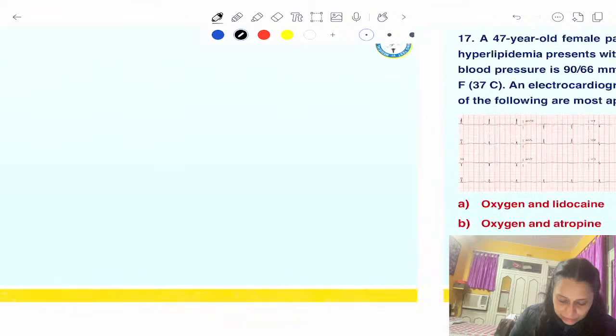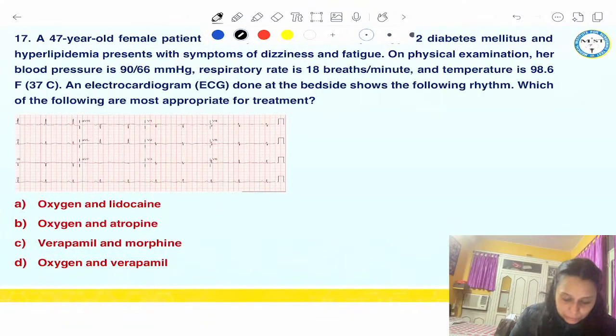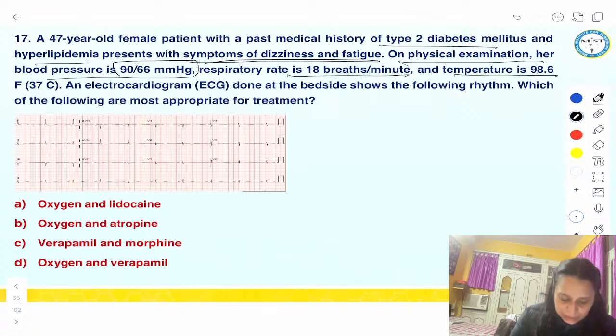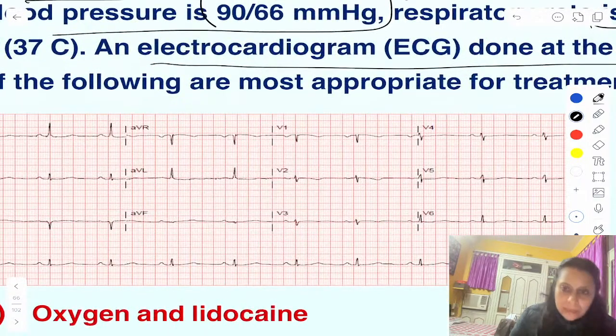Now coming to the 17th question. Okay, guys. A 47-year-old female patient with past medical history of type 2 diabetes mellitus and hyperlipidemia presents with dizziness and fatigue. On physical examination, her blood pressure is 90/66, respiratory rate is 18, temperature is 98.6, and the bedside ECG shows this. So in the bedside ECG, what can we see?